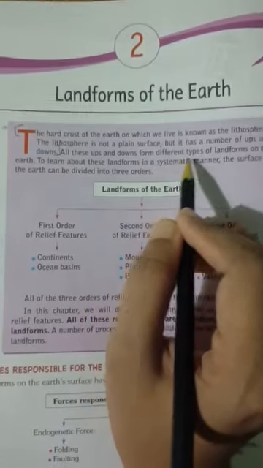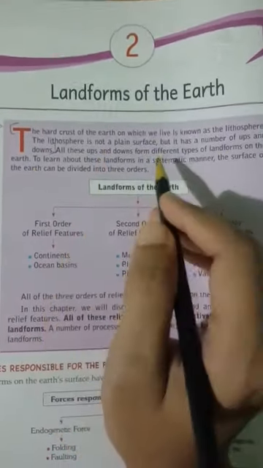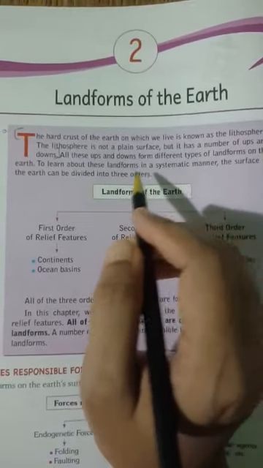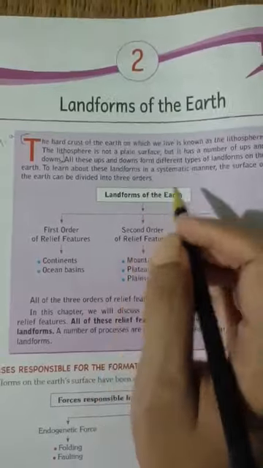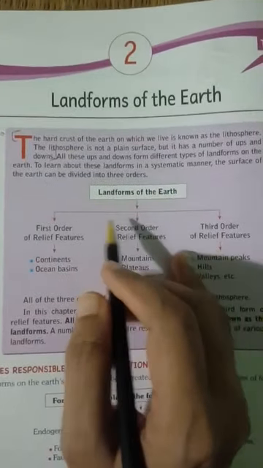All these ups and downs form different types of landforms on the earth. Because of these ups and downs, we see various types of landforms on the earth. We will study these various types of landforms of the earth. First we will study the categories.